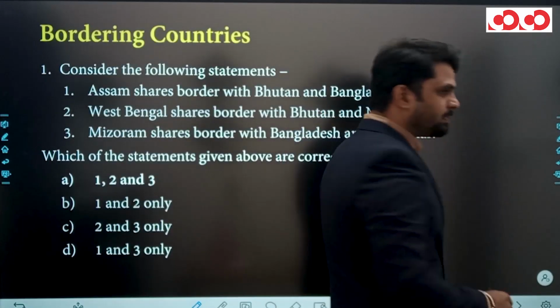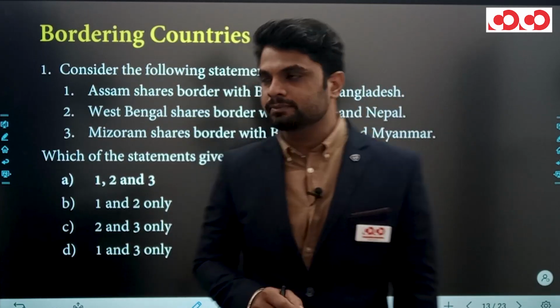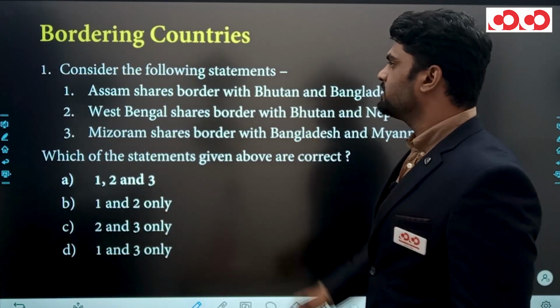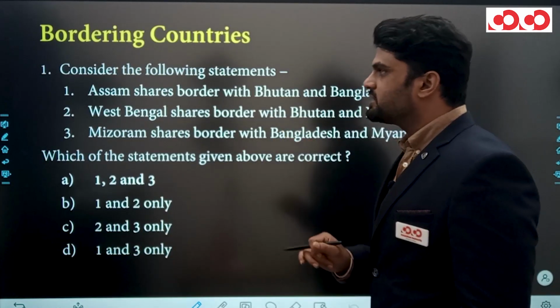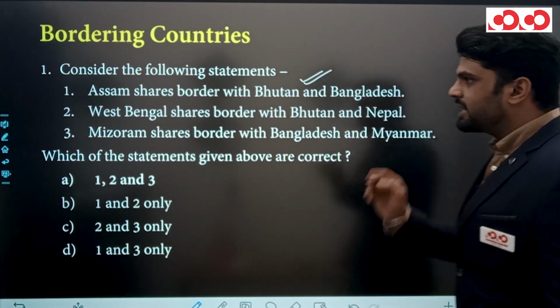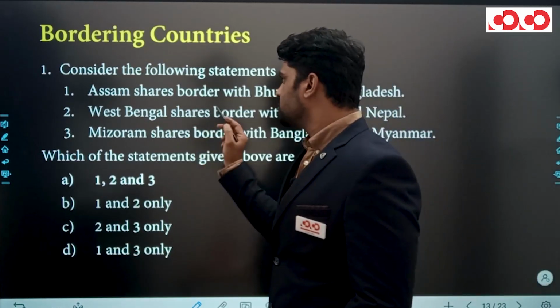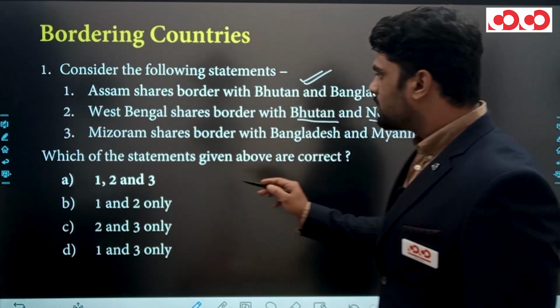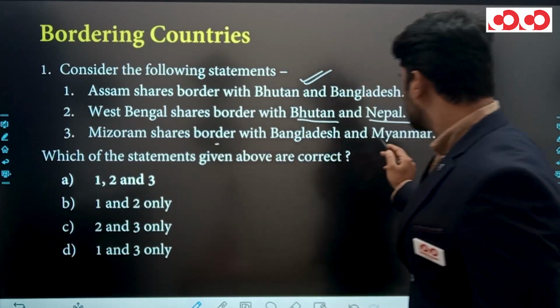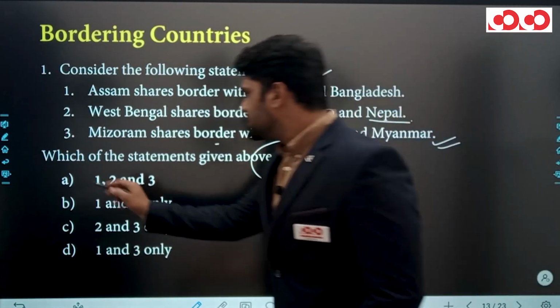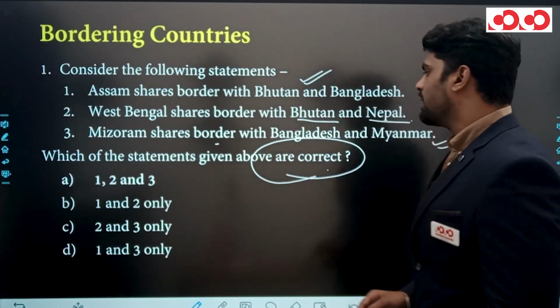And next question is based on bordering countries of India. Question is, consider the following statement, and some statement is given in this question. First statement says Assam shares borders with Bhutan and Bangladesh. Second statement says West Bengal shares border with Bhutan and Nepal. Mizoram shares border with Bangladesh and Myanmar is written in third statement. And question is, which of the following given above are correct?